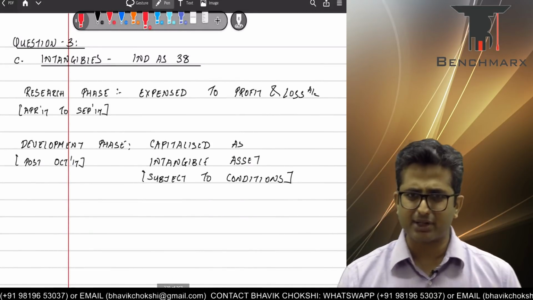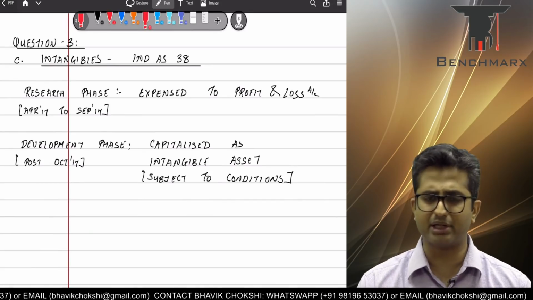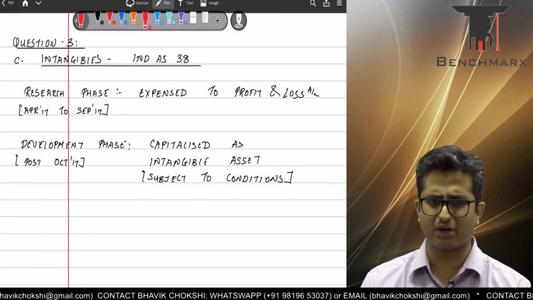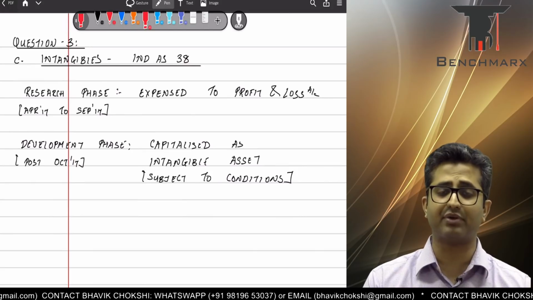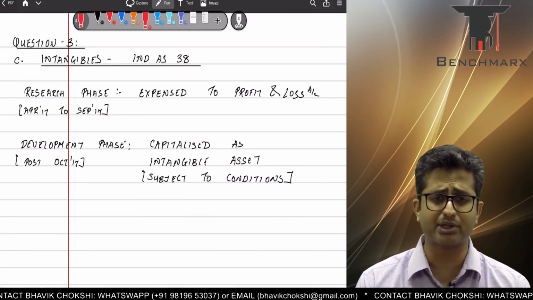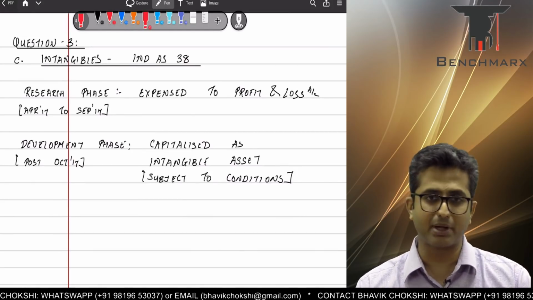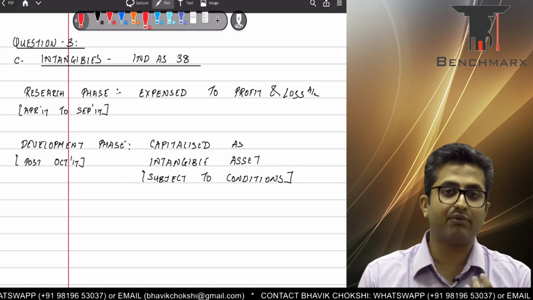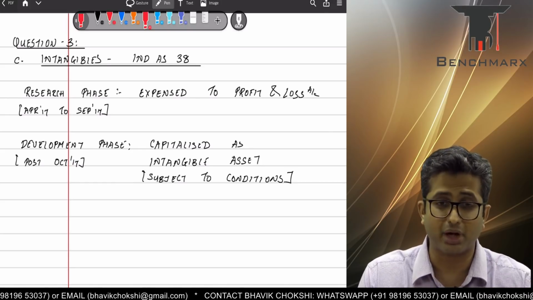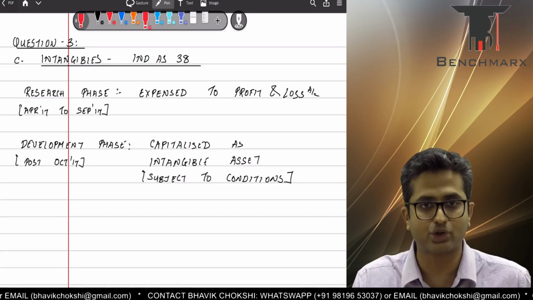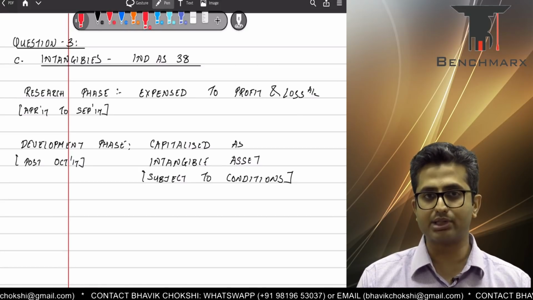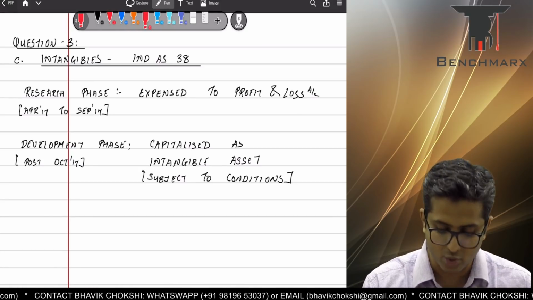Now, this is a very simple part. This is on intangible assets. One of the basic points in intangible assets is the difference between research expenses and development expenses. Well, research expenses are those expenses which are incurred before the feasibility of the project is determined. You don't know whether you are going to get economic benefits or not. So, expenditure incurred during the research phase should be expensed to the P&L account.